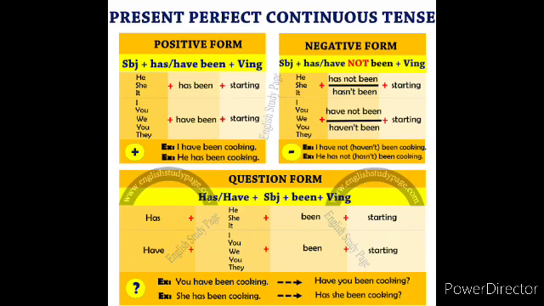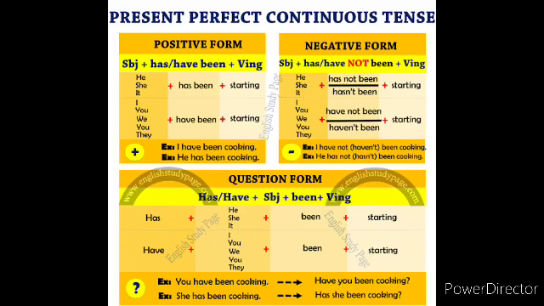Look at the example here. I have not been cooking. See here, in short form, have not should be written as haven't, with apostrophe t. So I haven't been cooking. She hasn't been cooking. He hasn't been cooking. So this is the negative form, children.